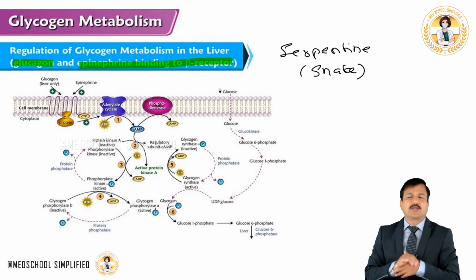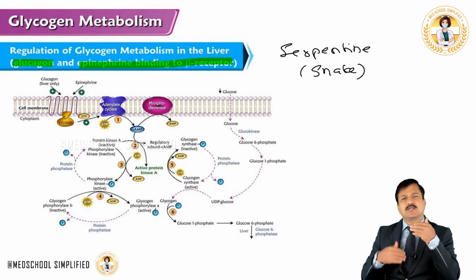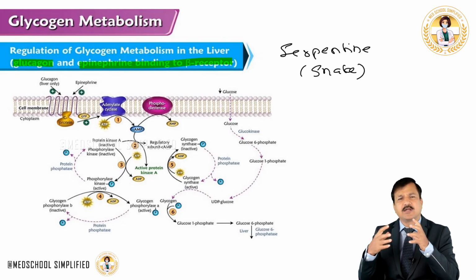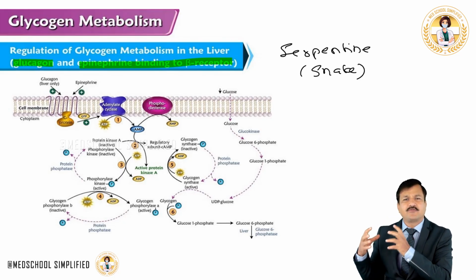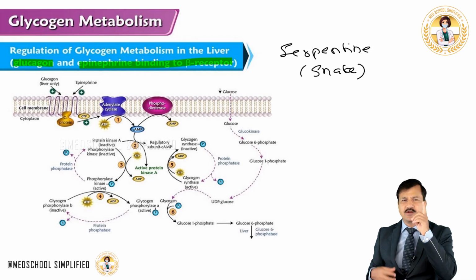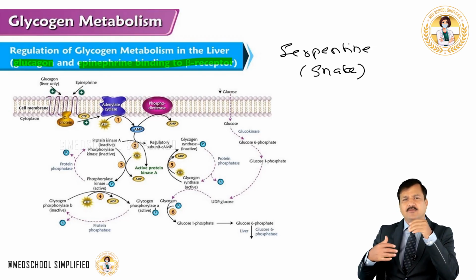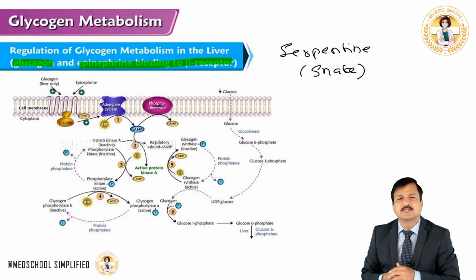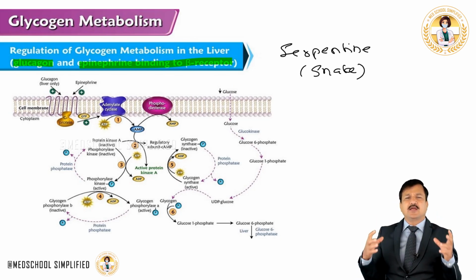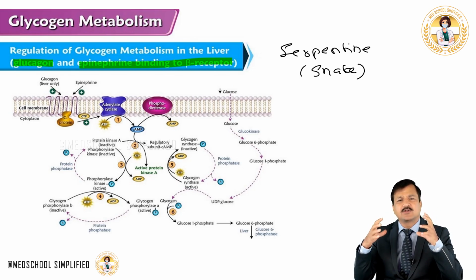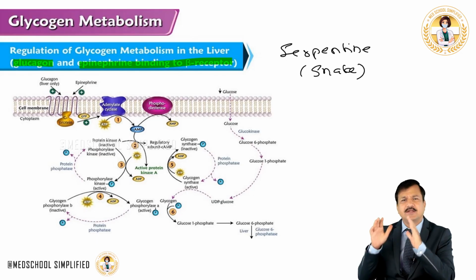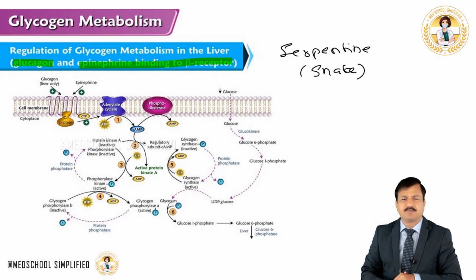Now, the idea here is to ultimately activate glycogen phosphorylase enzyme, because the hormones that are binding here are glucagon and epinephrine, and you know glucagon and epinephrine are trying to increase the blood glucose level under fasting state or stressful situation, right? So ultimately the idea here is to increase glycogen phosphorylase activity and decrease glycogen synthase activity, right?